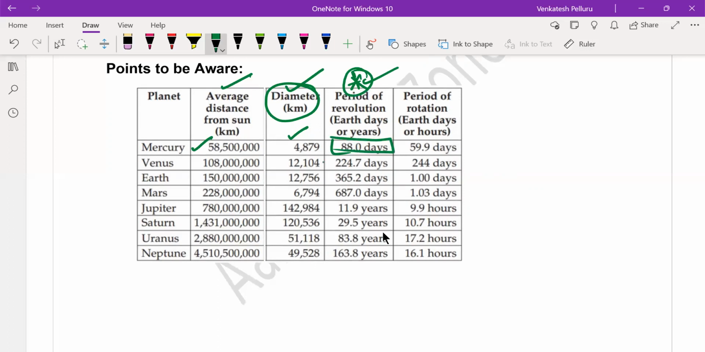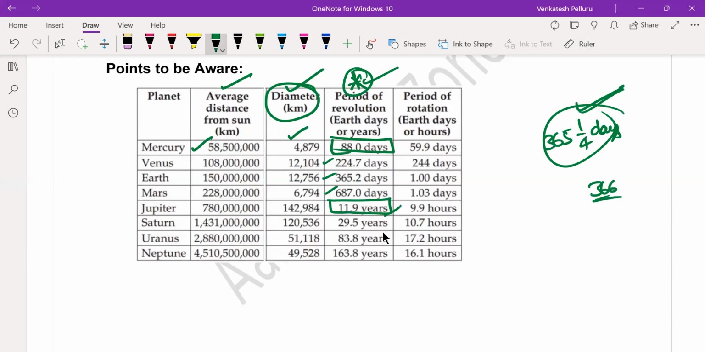If you consider Venus, it is 224. If you consider Earth, we are having 365 1 by 4 or 365.25. Mars 687. If you consider Jupiter, it will be 11.9 years. So here years refer to Earth years. Because on the Earth, we consider 365 1 by 4 days as 1 year, the normal year. If it is a leap year, we'll consider it as 366 days. This is the normal reference. So based on this, when we talk about 11.9 years, you have to multiply this value by 11.9.